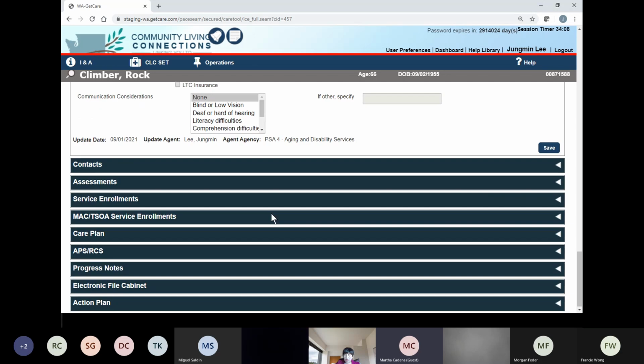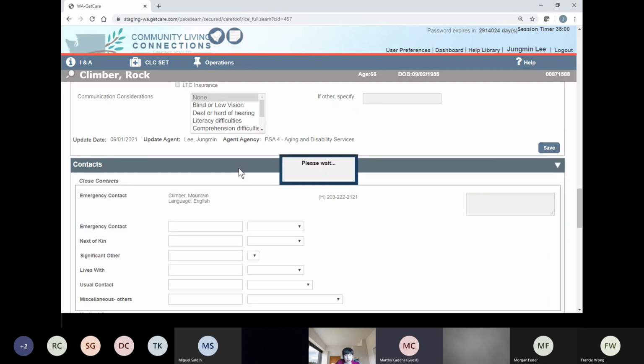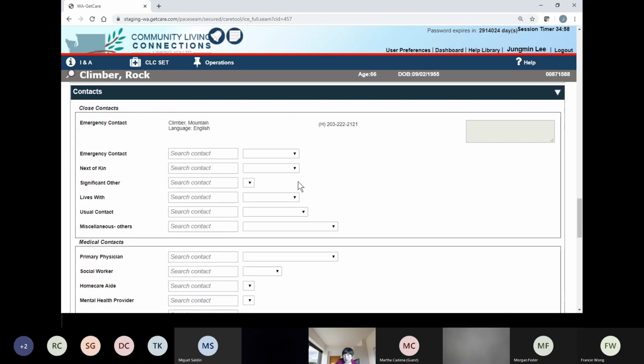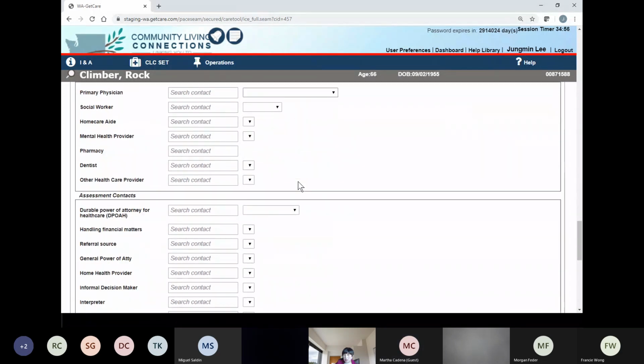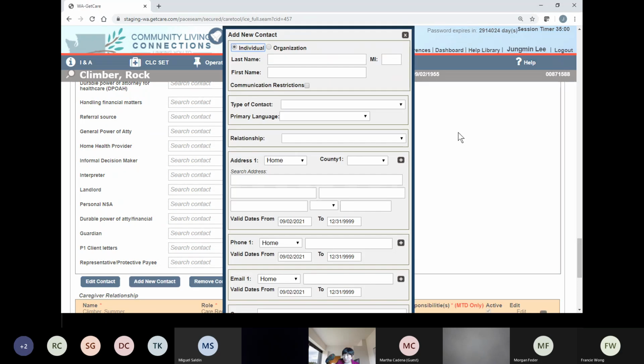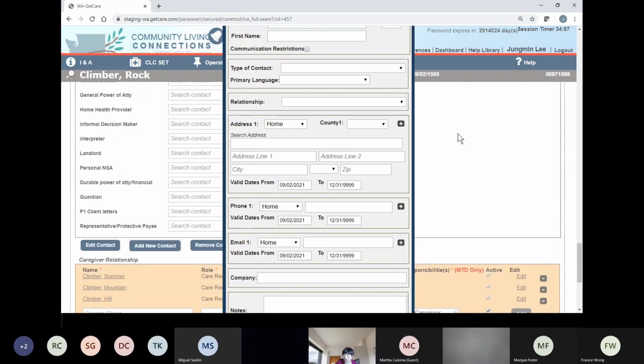So that's demographics. And how about context? Like I said, context is very self-explanatory, right? So a medical contact and any contact. And if you want, you can add here. So you see this little button. If you click add new contact, then you will have this overlay.